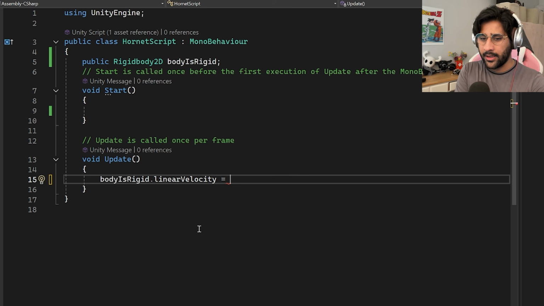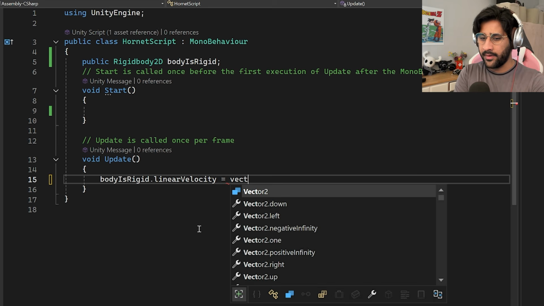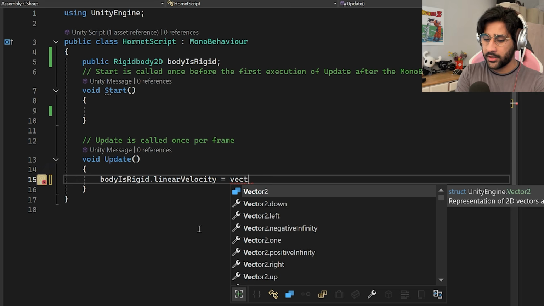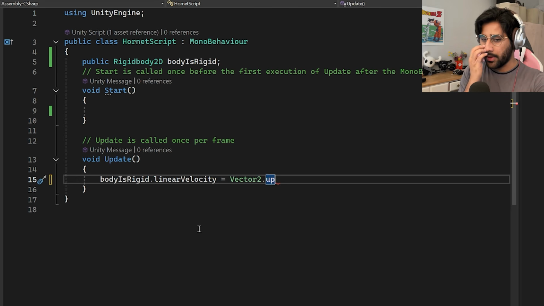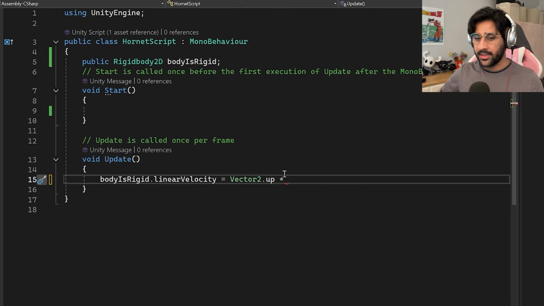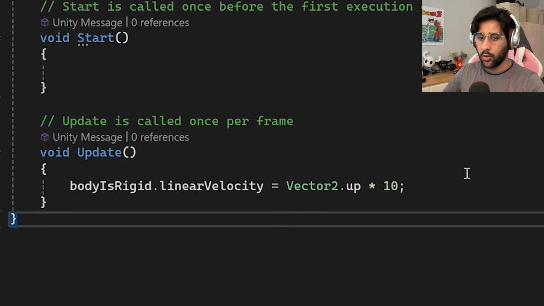And then I can give that velocity a vector. Vector is basically direction, and Vector2.up. Yeah, that's what we want to give, and we want to give it some power. So Vector2.up is just telling you that the velocity is up. And then the power is, I think, telling it how strong. So like 10 for reference, I guess. And then we end the code, right? Is that code correct? Okay, let's see.